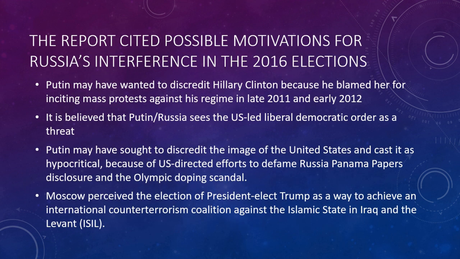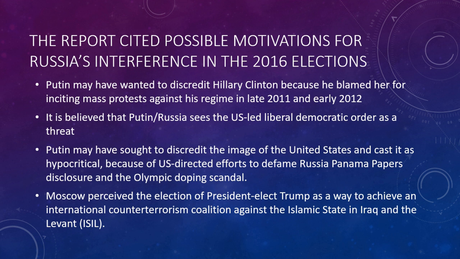The report cited possible motivations for Russia's interference in the 2016 elections. Putin may have wanted to discredit Hillary Clinton because he blamed her for inciting mass protests against his regime in late 2011 and early 2012. It is believed that Putin, or Russia, sees the US-led liberal democratic order as a threat. Putin may have sought to discredit the image of the United States and cast it as hypocritical because of US-directed efforts to defame Russia: the Panama Papers disclosure and the Olympic doping scandal.